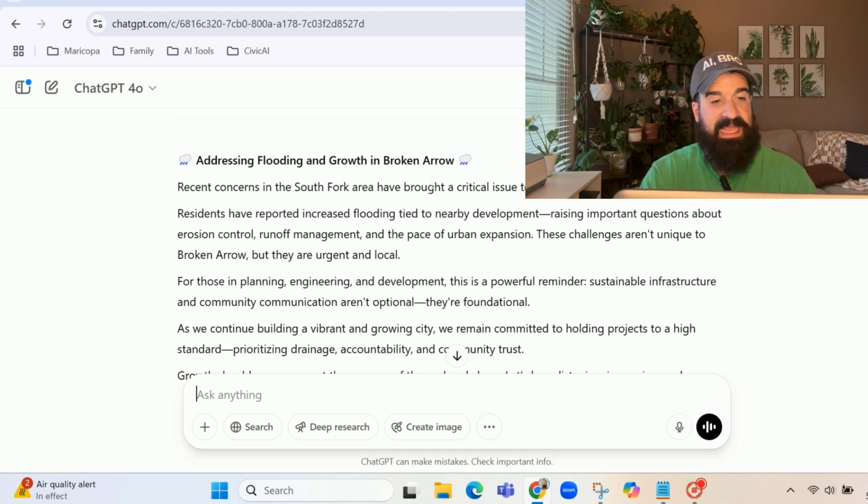it talks about some concerns in the South Fork area. A lot of our residents, in fact, probably the overwhelming majority of them, just aren't going to sit down and watch a 90-minute council meeting, right? We all know this intuitively. So the question is, how do we get the critical information out there to make sure our residents are engaged, informed, know what's going on, and feel like their voices are being heard, and also to amplify all voices, not just those who are merely the loudest? Negativity typically always wins in social media. The loud negative voices seem to win. So how do we amplify the silent positive voices as well?